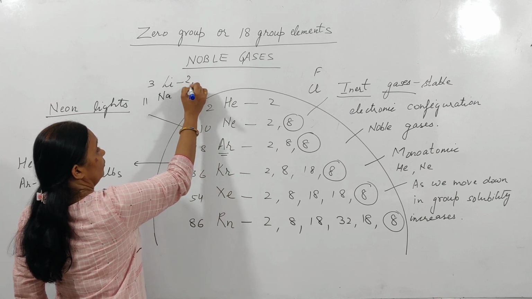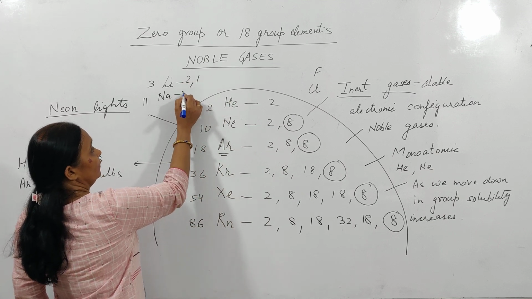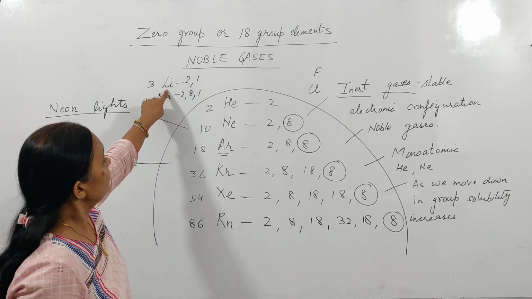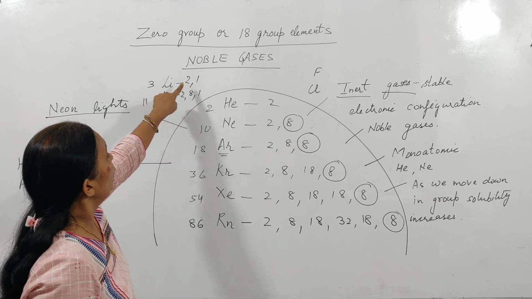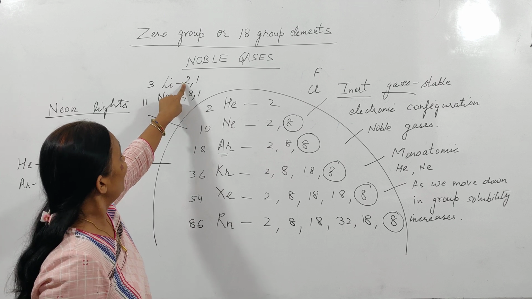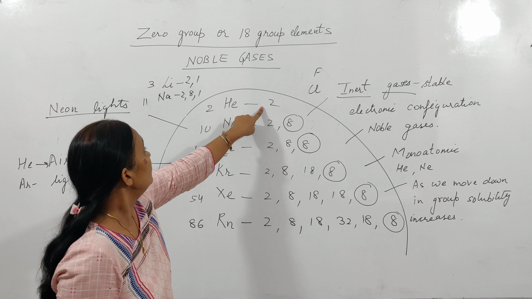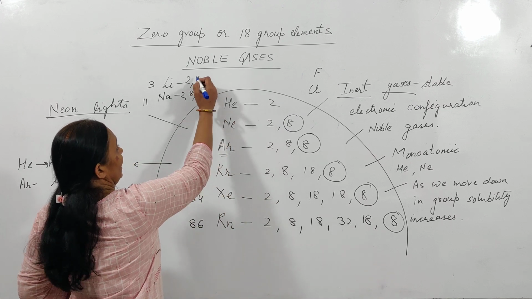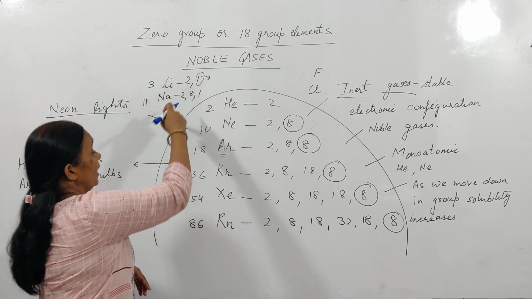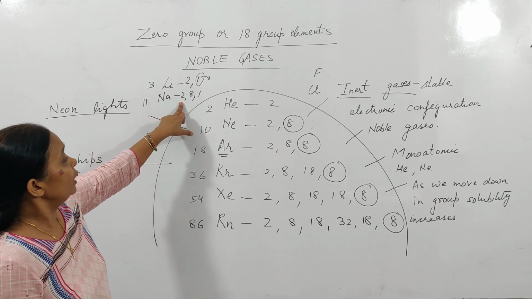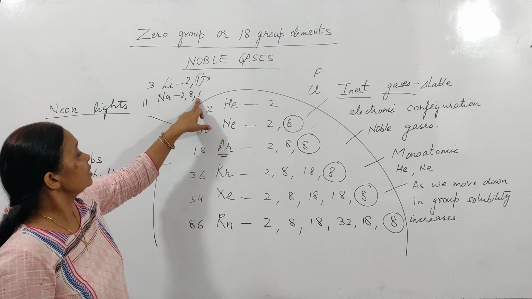Lithium electronic configuration 2, 1, sodium 2, 8, 1. You can very well see lithium is very close to getting the electronic configuration of helium if it loses one electron. And sodium can very easily attain the electronic configuration of neon if it loses one electron.